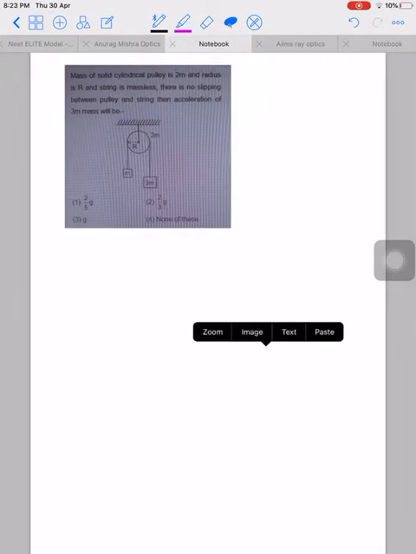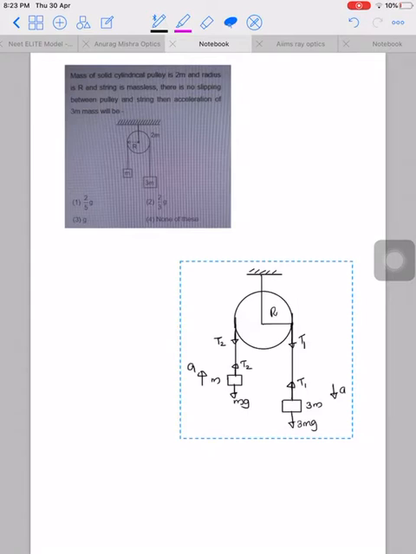So if we draw the free body diagram of the system, the forces acting on 3m are 3mg in the downward direction and the tension T1 in the upward direction. For mass m, mg is in the downward direction and T2 is in the upward direction. If 3m has an acceleration a in the downward direction, the mass m has an acceleration a in the upward direction. The accelerations are equal in magnitude because the string is inextensible.